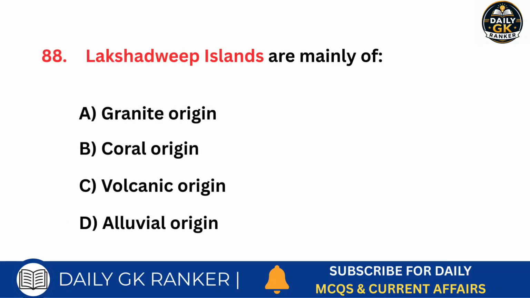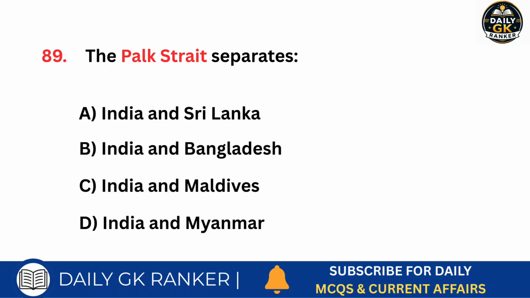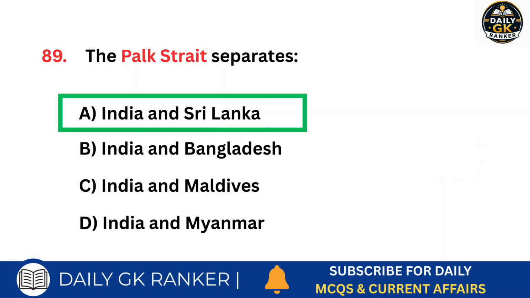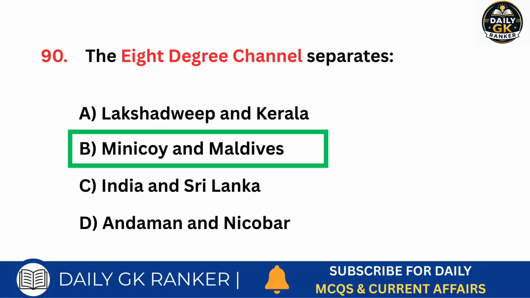Lakshadweep Islands are mainly of which origin? Answer is coral origin. The Palk Strait separates which countries? Answer is India and Sri Lanka. The 8th-degree channel separates which places? Answer is Minicoy and Maldives.